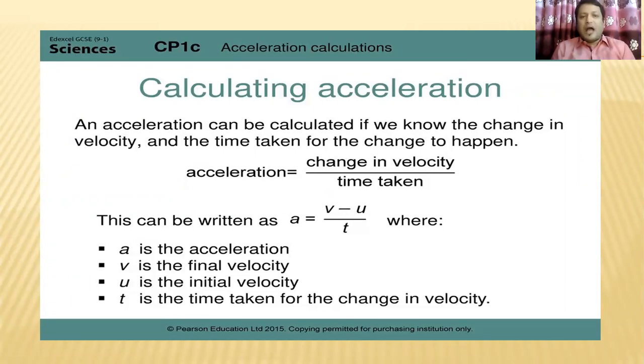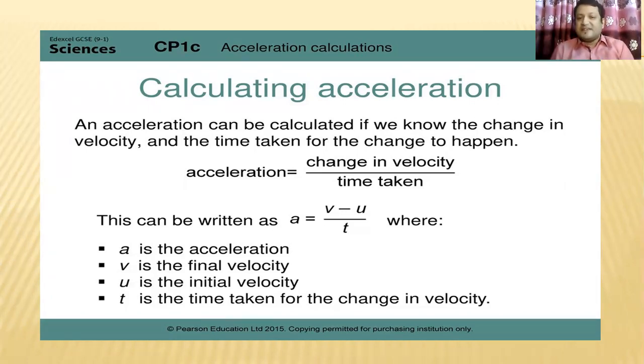how we can calculate the acceleration. Acceleration can be calculated if we know the change in velocity and the time taken for the change to happen. So acceleration is the change in velocity, that means the final velocity minus the initial velocity, divided by time.